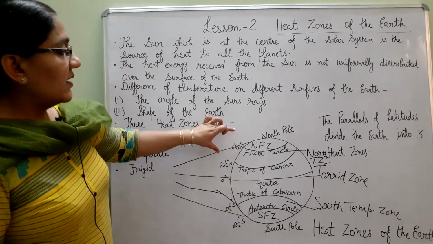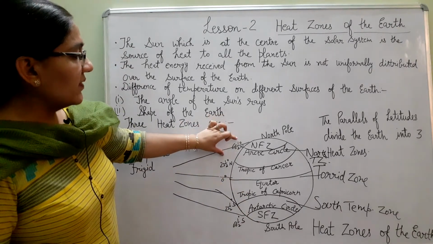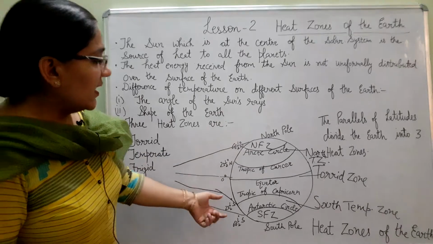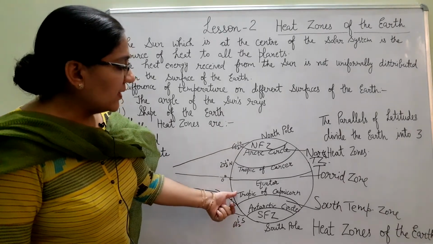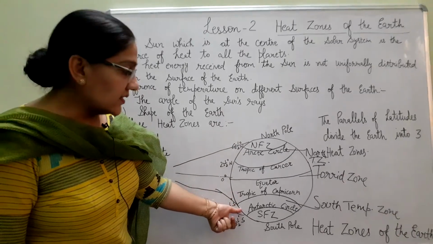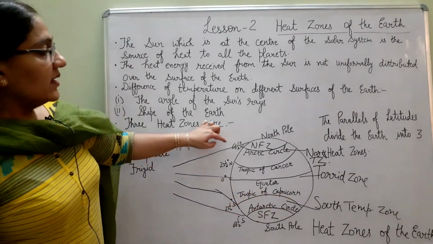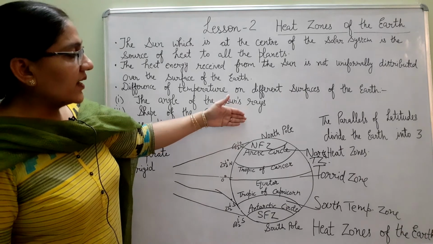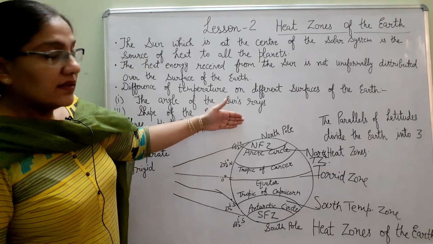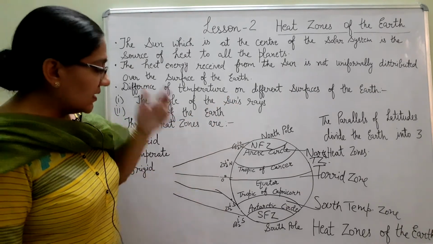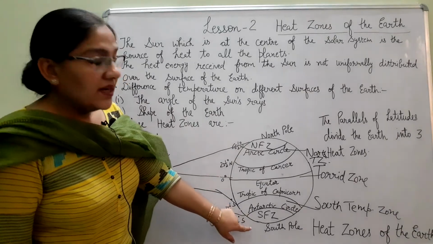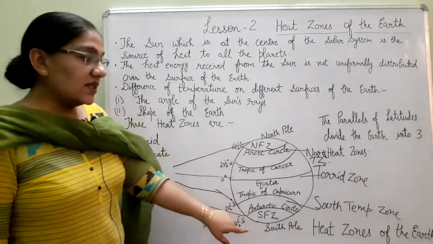Between the Arctic Circle and the Tropic of Cancer in the northern hemisphere, and in the southern hemisphere between the Tropic of Capricorn and the Antarctic Circle, we have the temperate zones. And in the northern hemisphere beyond the Arctic Circle, there is the North Frigid Zone, and in the southern hemisphere beyond the Antarctic Circle we have the South Frigid Zone.